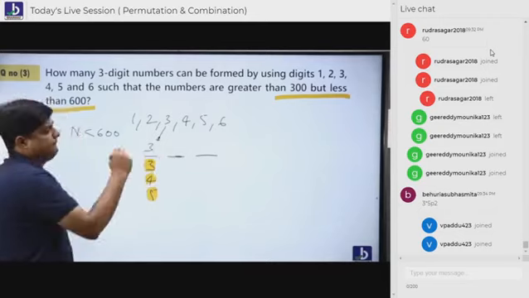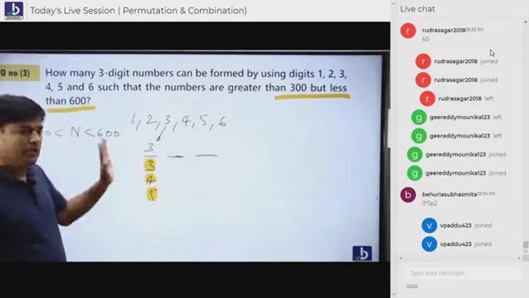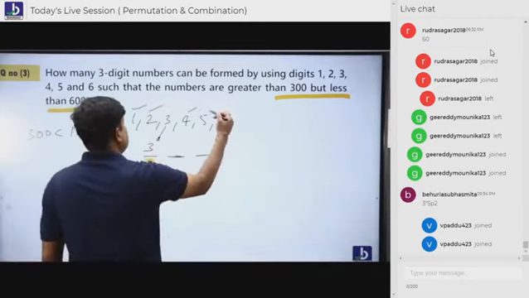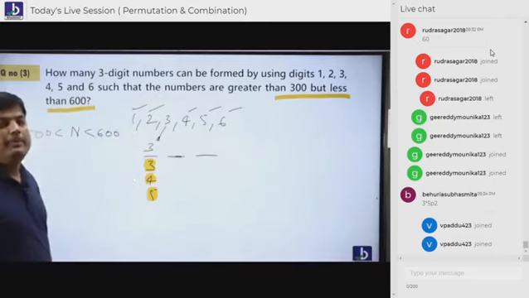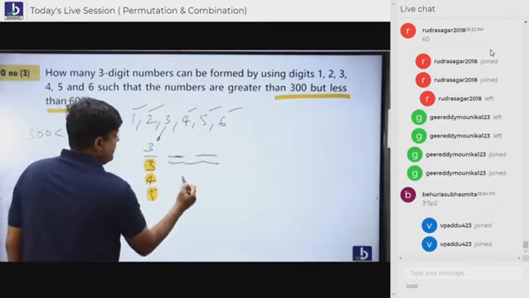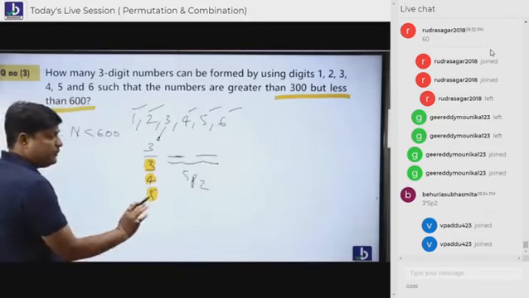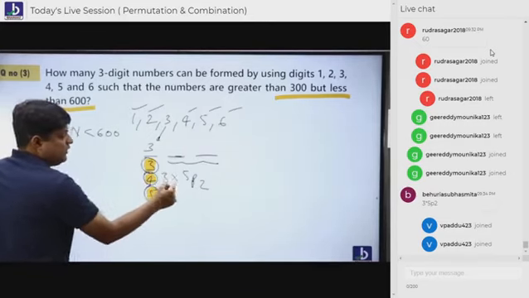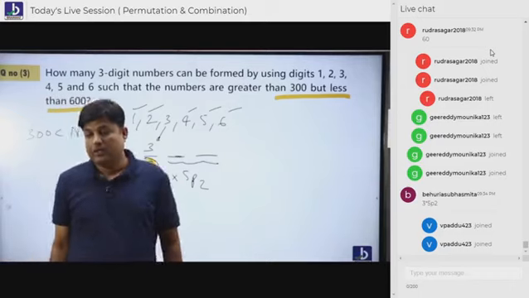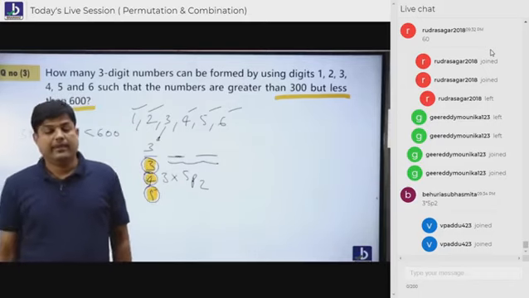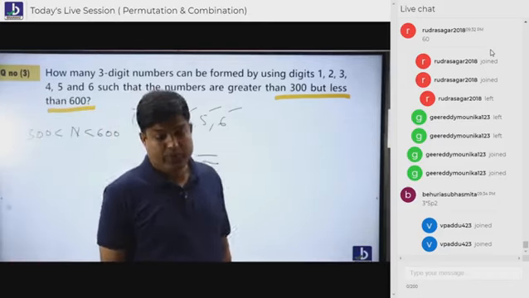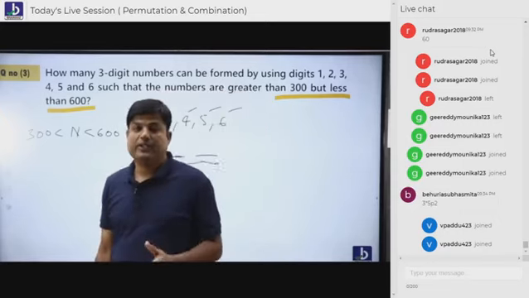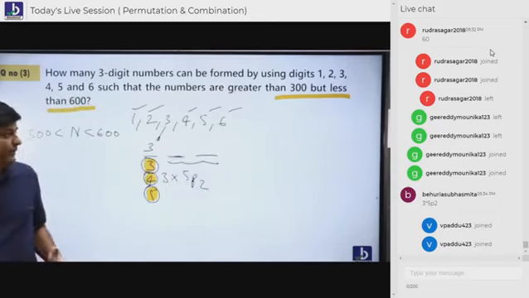If 3 is sitting here, logically, how many people are standing? 5. How many places are there? 2. That is 5P2. This 5P2 is not only with 3, it's not only with 4, it will do all the cases. So 3 into 5P2. Are you understanding, everybody? So this is the way we are supposed to do the questions. That's good.